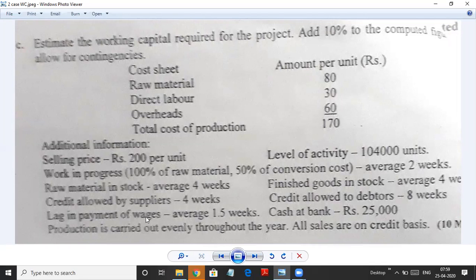Lag in payment of wages, average 1.5 weeks. This is a new thing here. What to do with this, we will understand. Cash at bank is 25,000. Production is carried out evenly throughout the year, and all sales are on credit basis. So all the sales are credit sales. There is nothing called cash sales in this problem. So let's understand how to solve it. I hope it is clear.